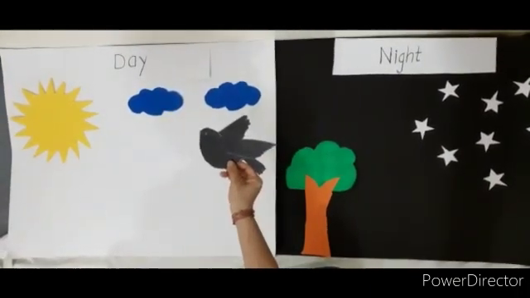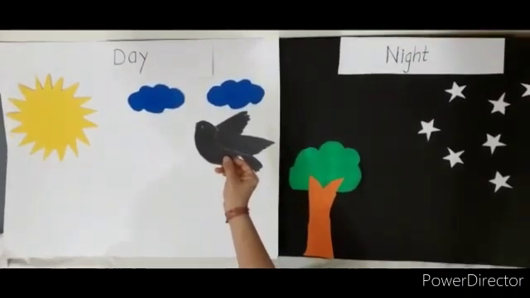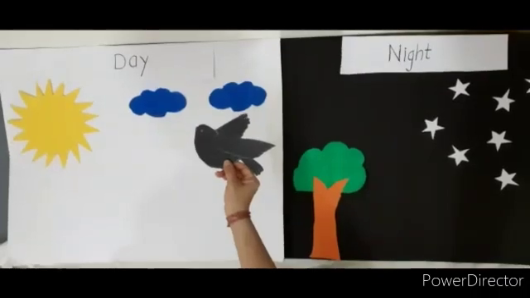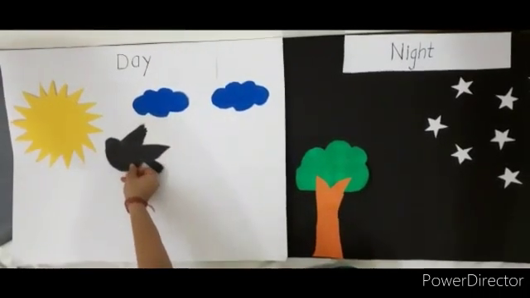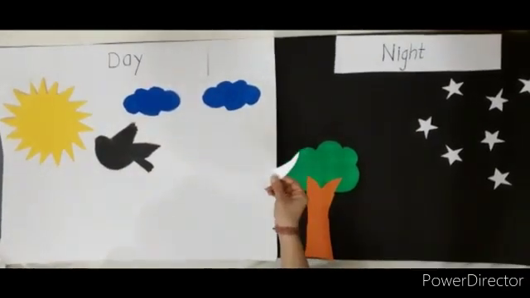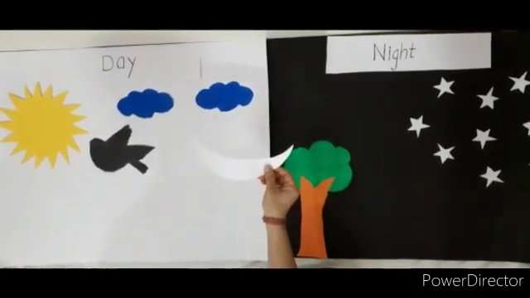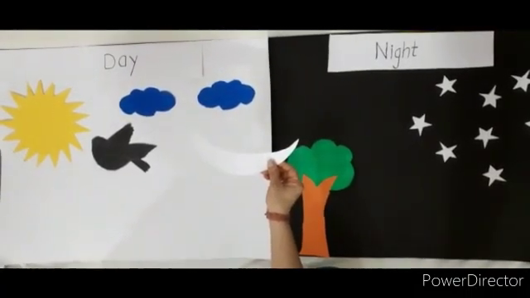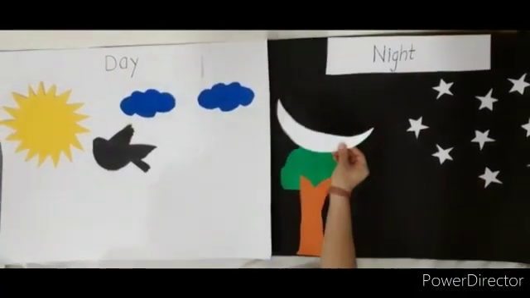Which picture is this? This is a picture of a flying bird. Birds fly during the daytime. So we will keep it in the daytime picture. Which picture is this? This is a picture of the moon. We can see the moon in the night. So we will keep it in the nighttime picture.